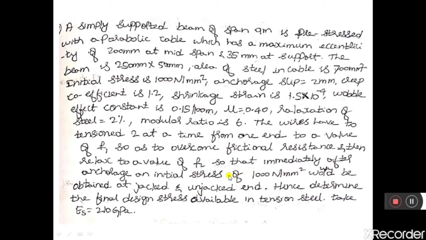So here he has given two conditions. The first condition is immediately after friction loss, the initial stresses at both the ends, that is F1, should be 1000 Newton per mm square. The second condition is the initial stresses in the cable at both the ends immediately after anchorage slippage should be 1000 Newton per mm square. So these are the two conditions given.